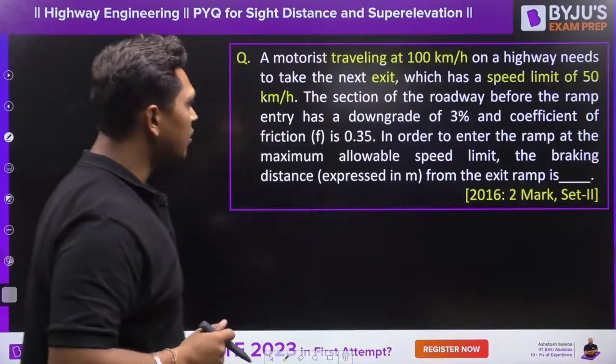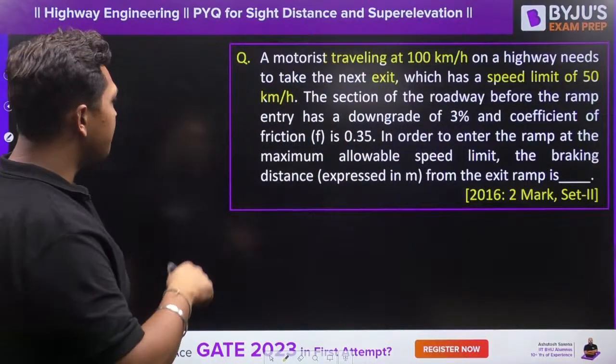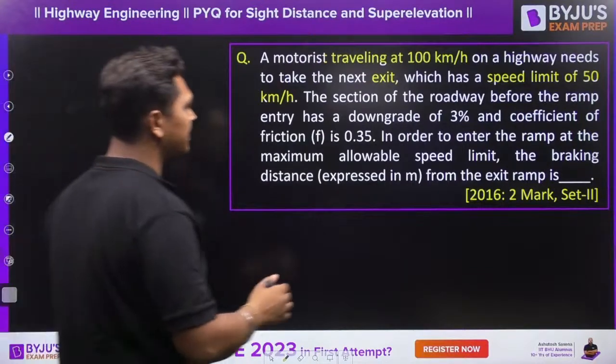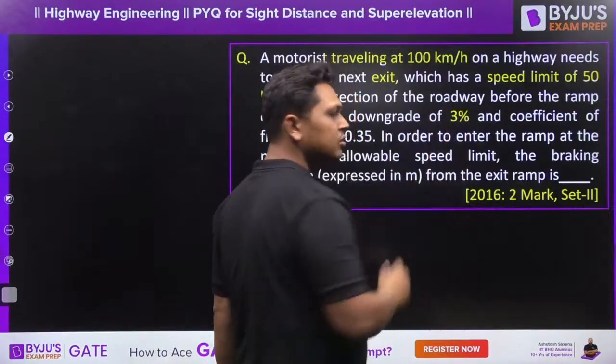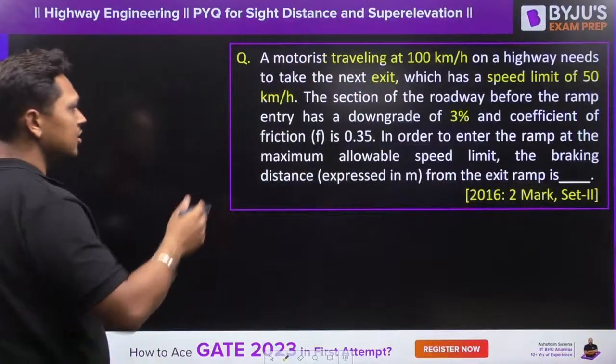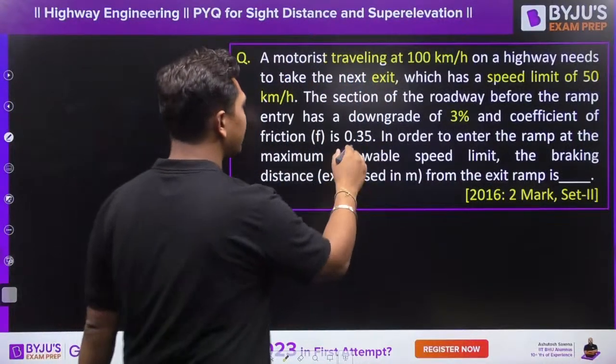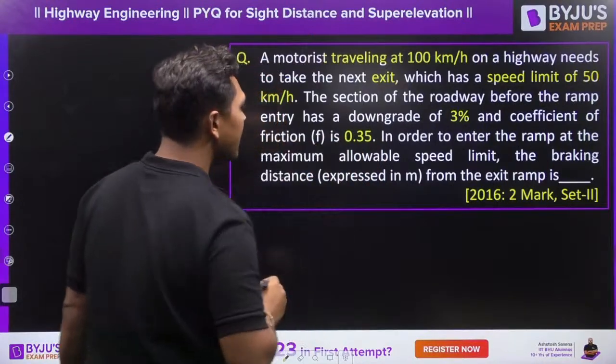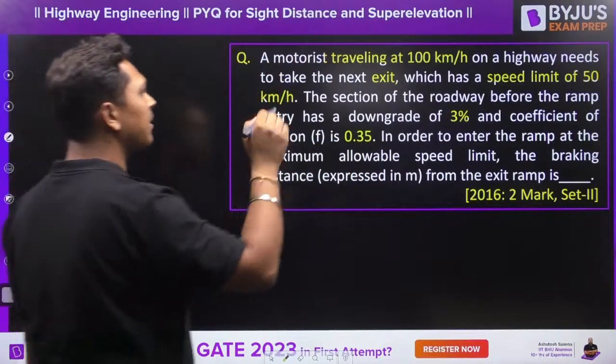The section of the roadway before the ramp entry has a downgrade of 3%. So there is a downgrade at the exit, right? 3% downgrade, so the gradient is given to you. Coefficient of friction is given to you as 0.35, in order to enter the ramp at the maximum allowable speed.